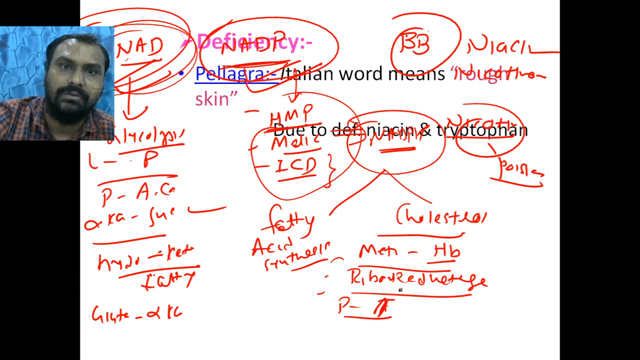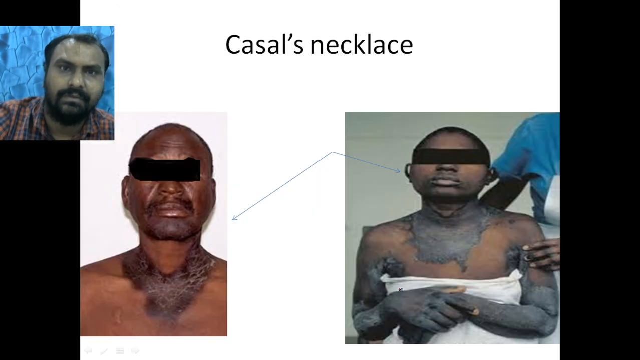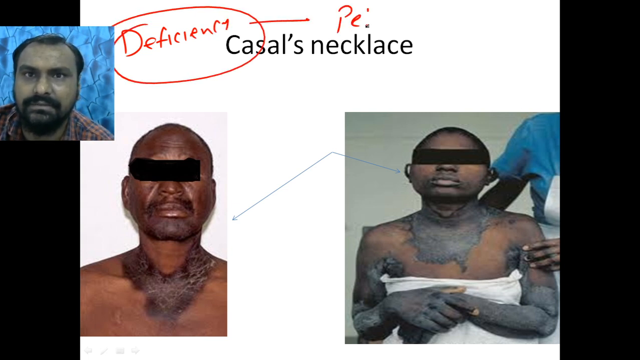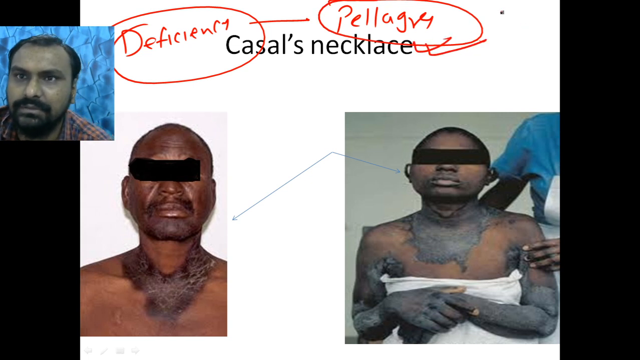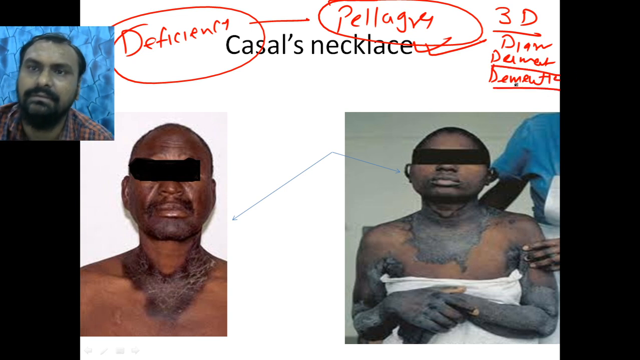Okay. So if there is a deficiency, it is called niacin deficiency, called pellagra. Remember, pellagra is a disease of 3D: D for diarrhea, dermatitis, and dementia. Dermatitis means inflammation of the skin. Dementia means decreased memory, and the nervous system is affected, while there will be diarrhea.